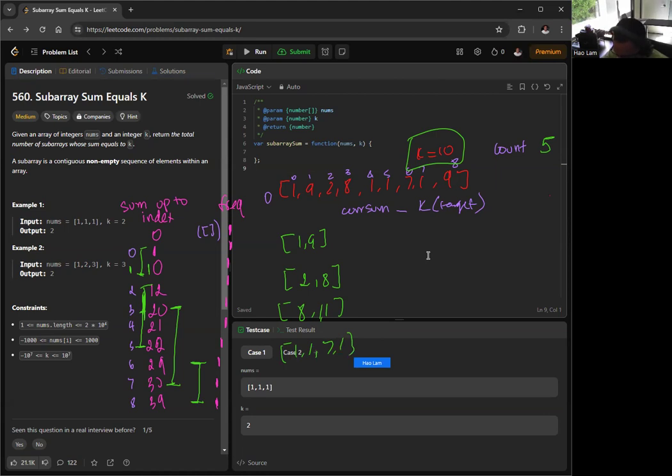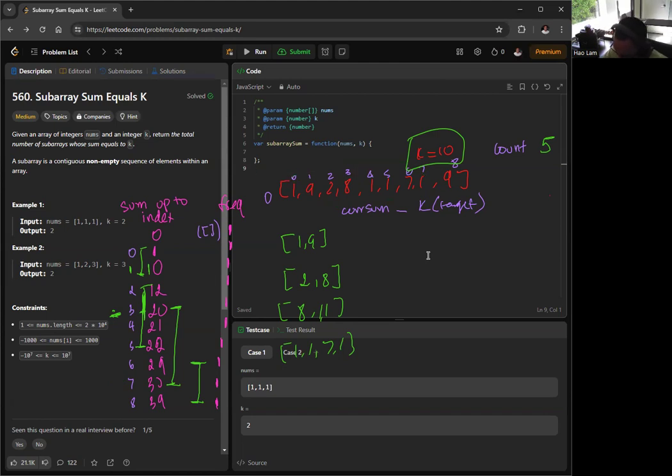1, 1, 7, 1 would be the index from 3 to 7, right? This one and this one, index 3 to 7, right? This is the range, right? So the difference is in this range, right? So 0 to 7, yeah. And then 0 to 3. So the difference would be from 4 to 7, right? So 1, 1, 7, 1, which add up to the target.